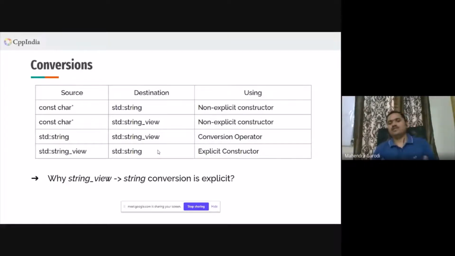So the allocation will happen on the heap, and that's what you try to avoid when using std string view. If you do it implicitly, it defeats the purpose of string view. That's why the developer needs to know that you are doing the conversion from source to destination, and you have to express that. So that's why the conversion is explicit here.